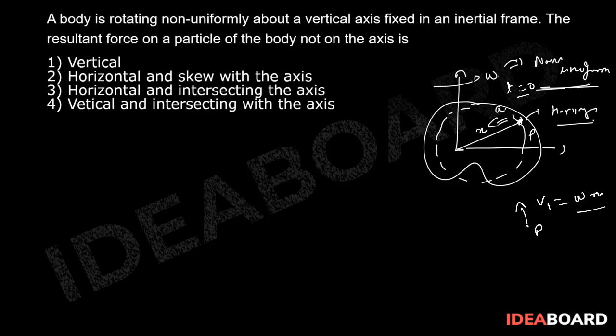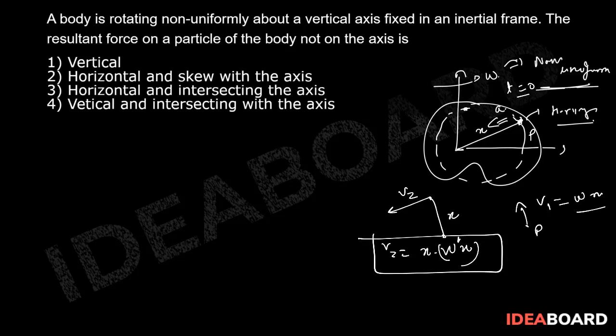After a certain time, when this particle is at this distance, this distance x is fixed, but what is going to be v2? So v2 is going to be omega into x. Now this omega will be omega dash, because this is non-uniform speed.